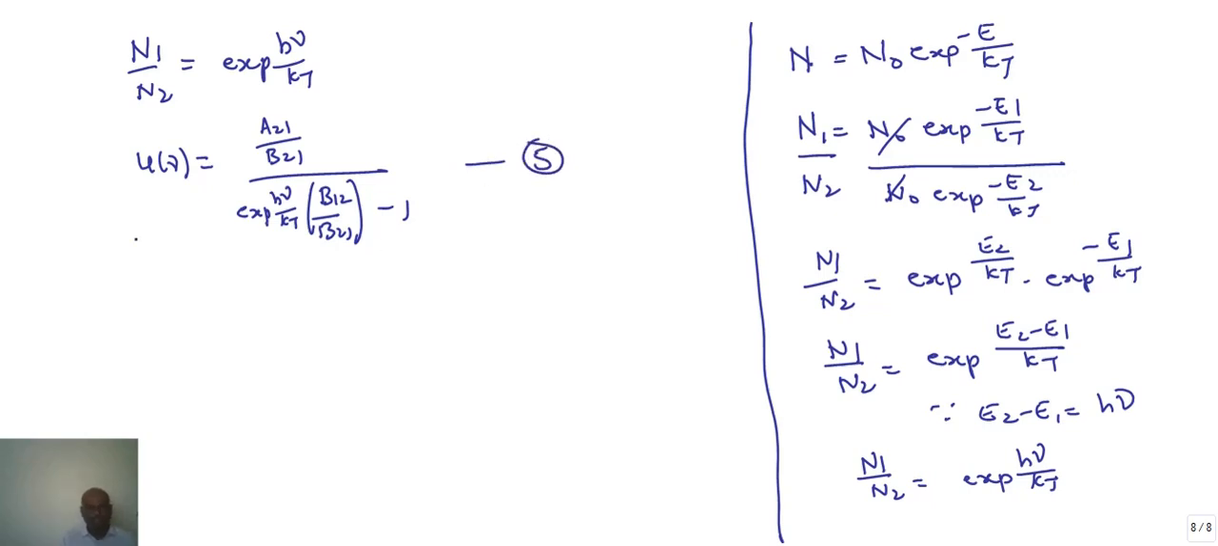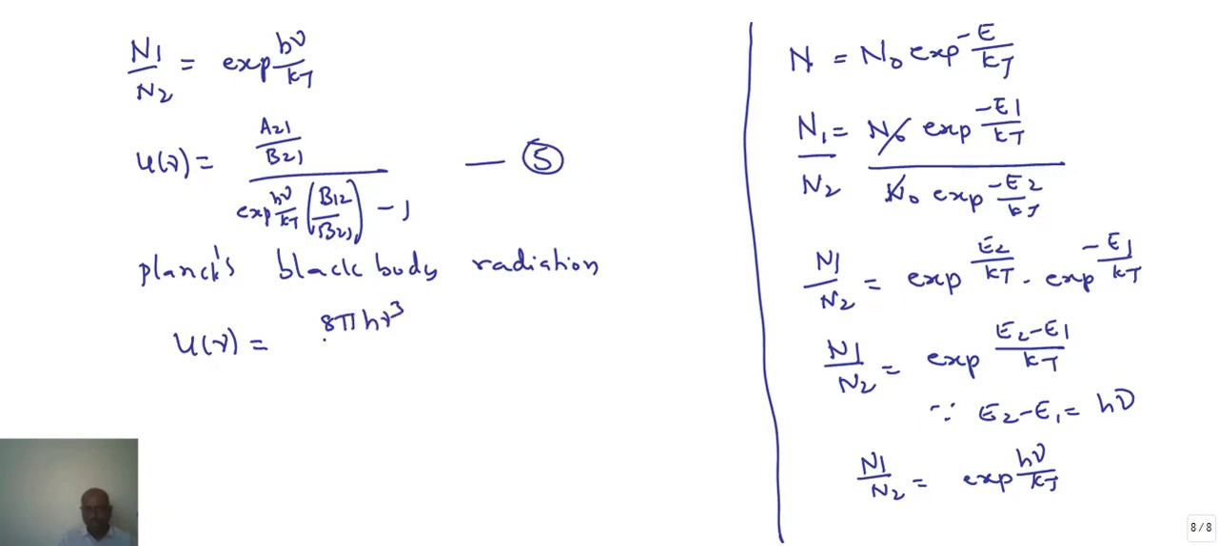Let us compare this equation 5 with Planck's black body radiation formula, because Planck is also talking about the number of photons absorbed per unit area or emitted per unit area. So what it says: U of nu is equal to 8 pi h nu cube by c cube by exponential of h nu by kT minus 1. This is our equation 6.